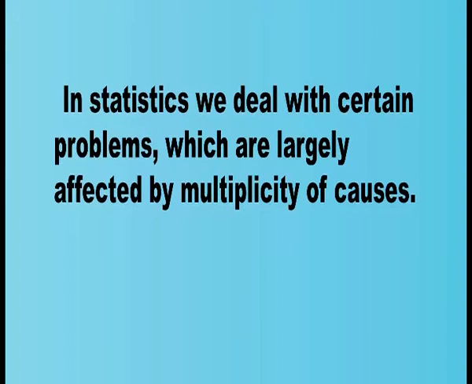So, one of the most important objects of statistical analysis is to get one single value that describes the characteristics of the whole data, and that representative value will represent the characteristics of the whole data. In statistics, we deal with certain problems which are largely affected by multiplicity of causes. You may be remembering in the first chapter when we learned about the meaning of statistics, we went through the definitions of statistics.